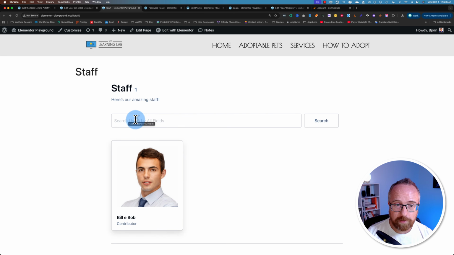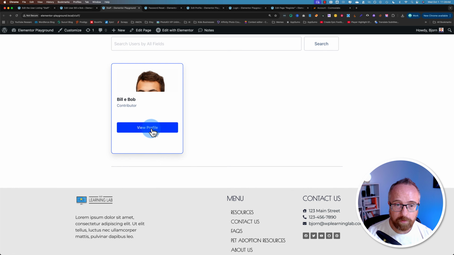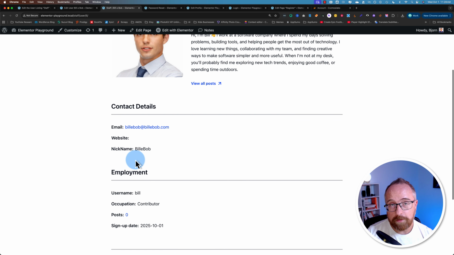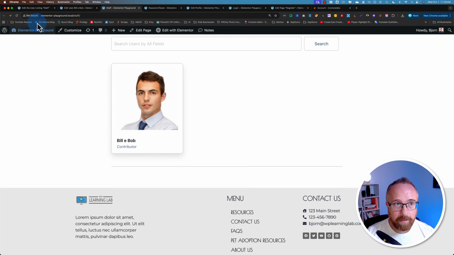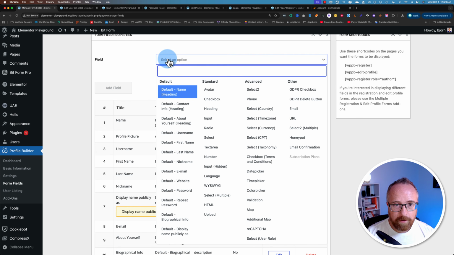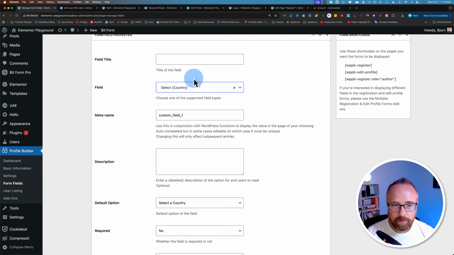Because right now the search capability can only really search through these stock fields, and that might be good enough, but it's also not a lot of fun. And you might want to add custom fields, so I want to show you how to do that. So let's go back into the dashboard and go to form fields. I want to add a new field, a country select field. The field title is going to be where you're located.